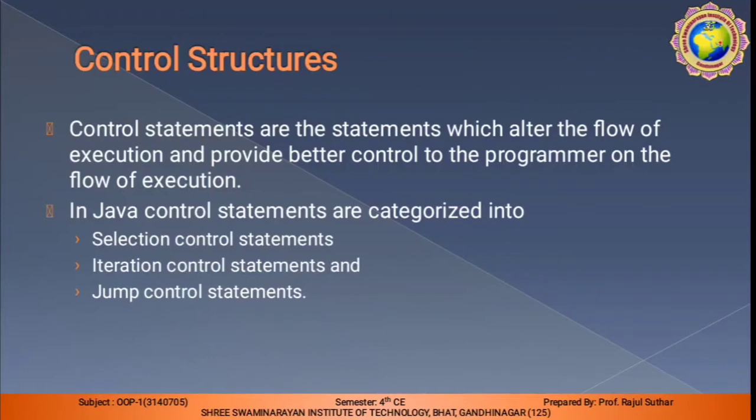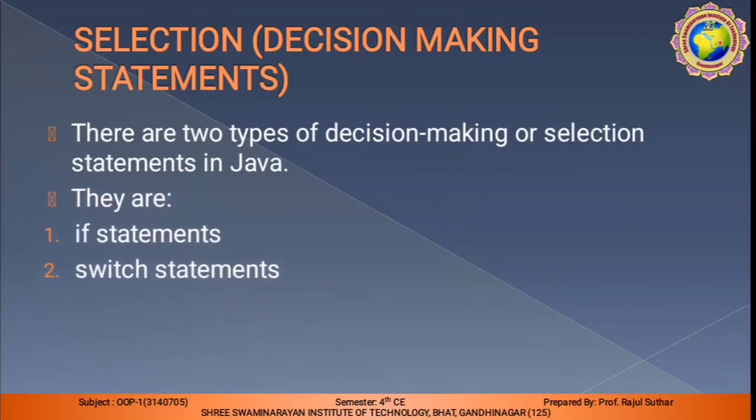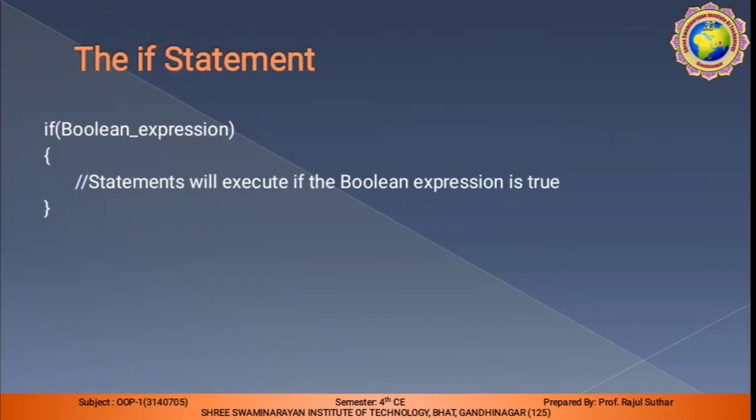So what do you mean by selection control statement? Selection is the decision making statement. There are two types of decision making or selection statement in Java: if statement and switch statement. This is the syntax of if. In the brackets I require a Boolean expression, like if a greater than b.